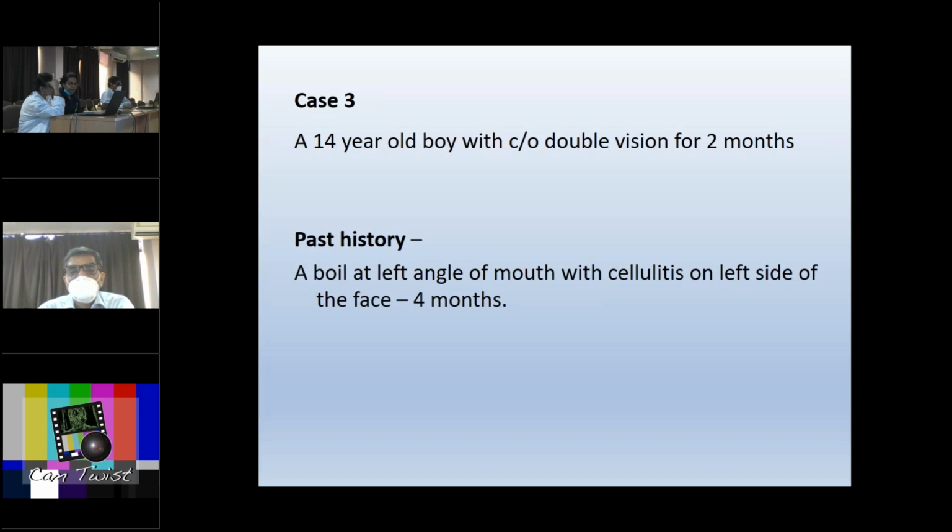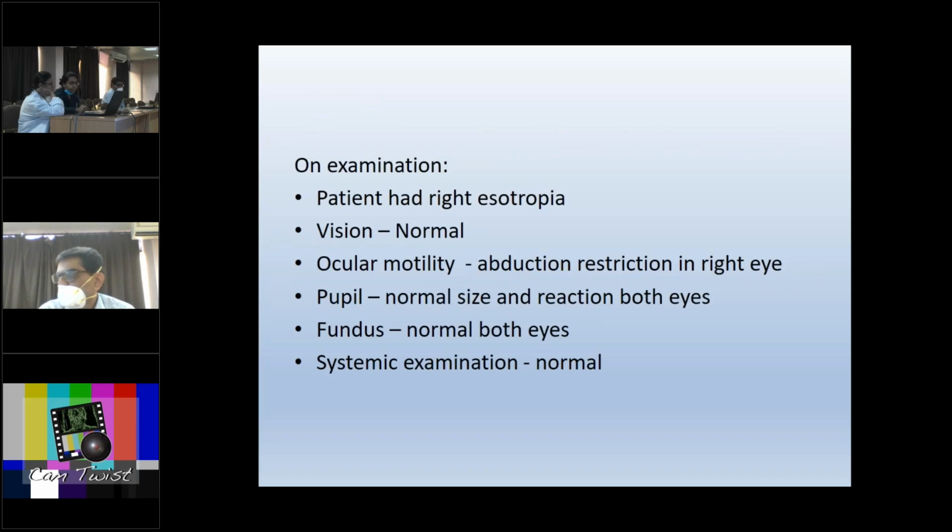Coming on to the third case. This was a 14-year-old boy who presented with double vision for 2 months. Now, having seen and managed 2 cases of mycotic aneurysm, we were a little more cautious and we ordered both blood cultures and cell counts to rule out infection in this case. Also, he gave a past history of having a boil at the left angle of the mouth with cellulitis on the left side of the face since 4 months back.